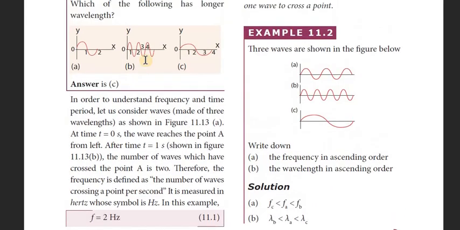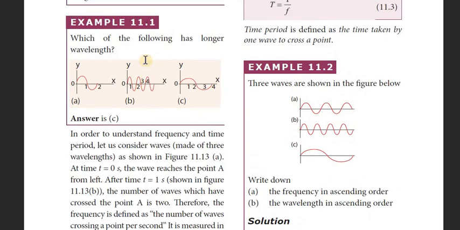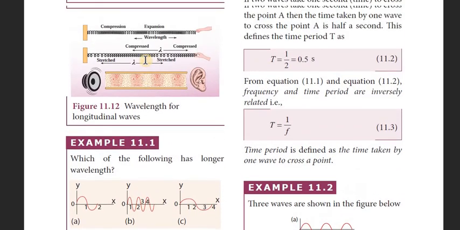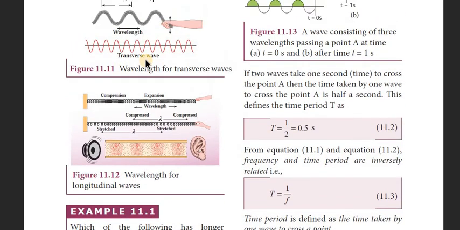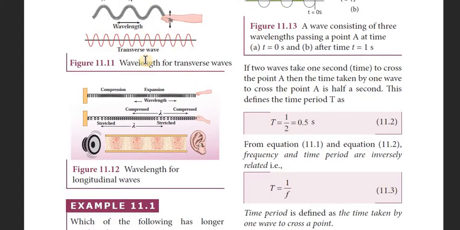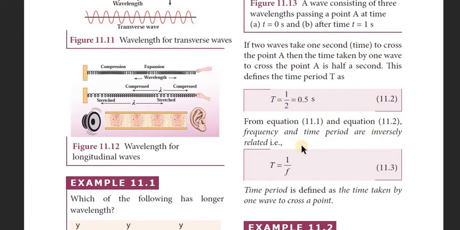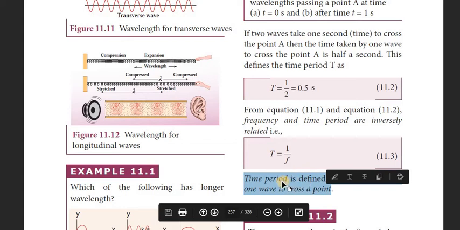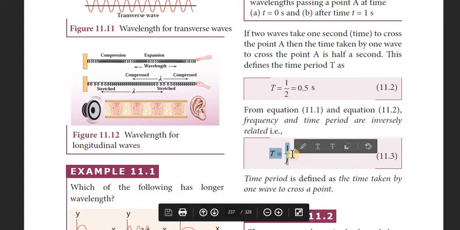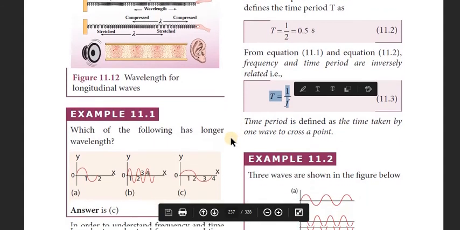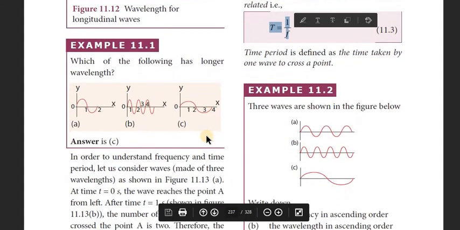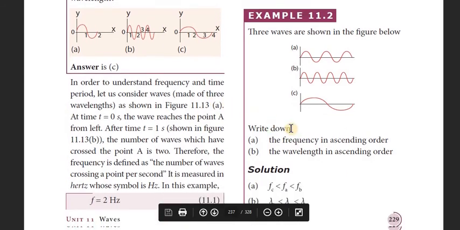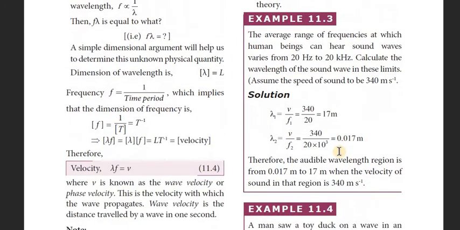So what is meant by frequency? Frequency is nothing but the number of waves produced per second. Number of vibrations or waves produced per second is nothing but frequency. What is meant by time period? Reciprocal of the frequency. This is the definition of time period. Reciprocal of the frequency is called the time period. So these are the terms used in waves, that is, in the transverse as well as the longitudinal wave.